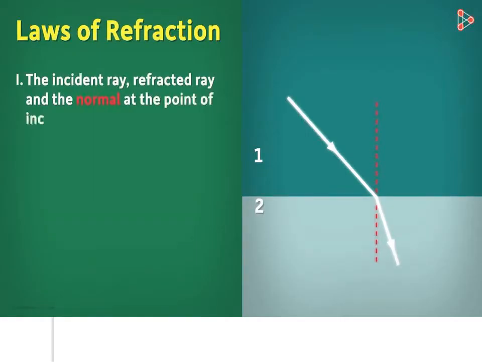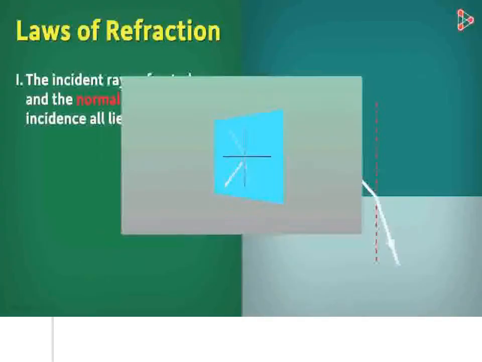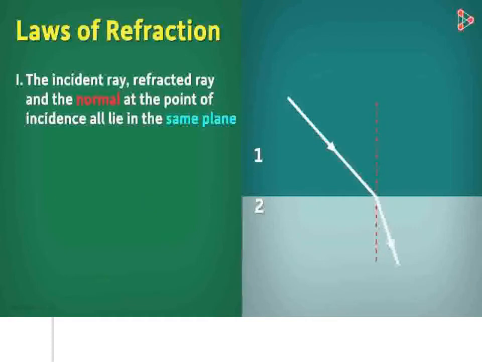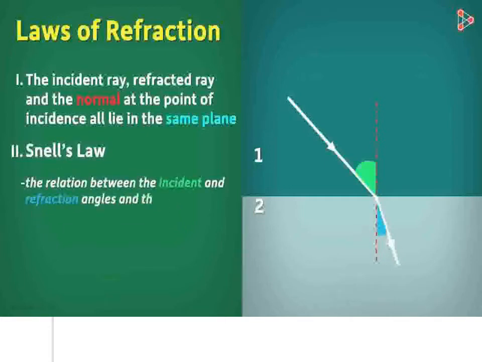The point of incidence all lie in the same plane. It means that if I were to draw this on a piece of paper, they all will be on the plane of paper and not out of the paper. What about the second law? The second law is also called Snell's law of refraction. Snell's law gives us the relation between the incident and refraction angles and the refractive indices of the mediums.